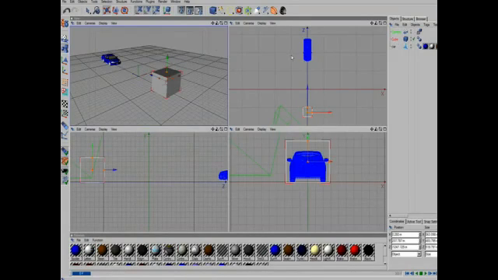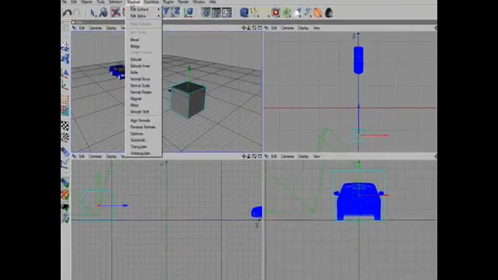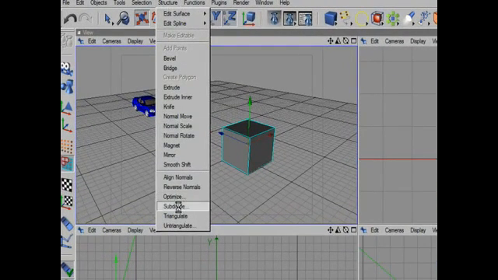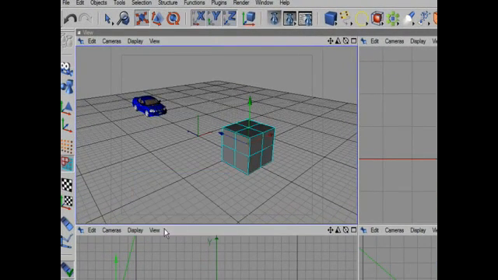We'll make the cube a polygon object, and then we will subdivide it. We'll subdivide it once. Now let's go to the